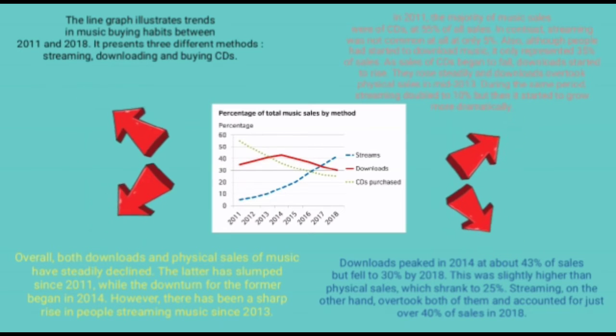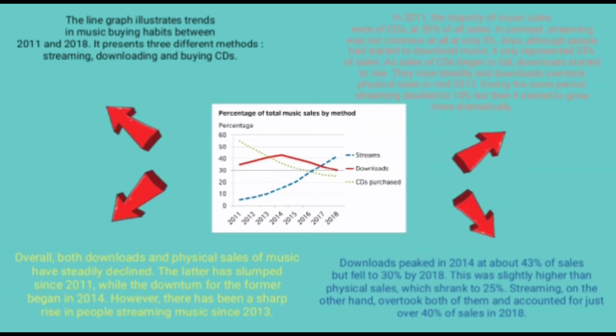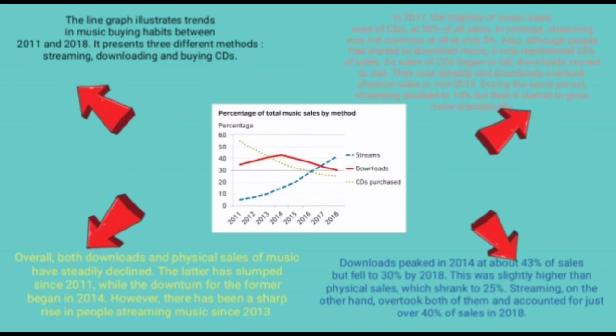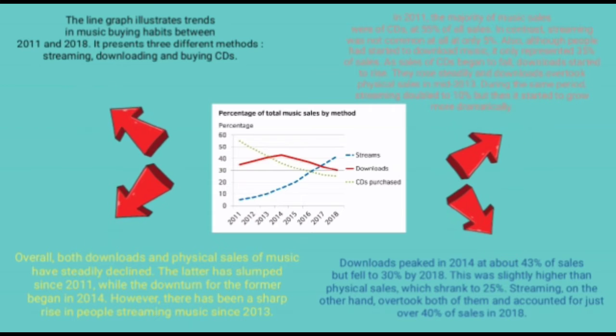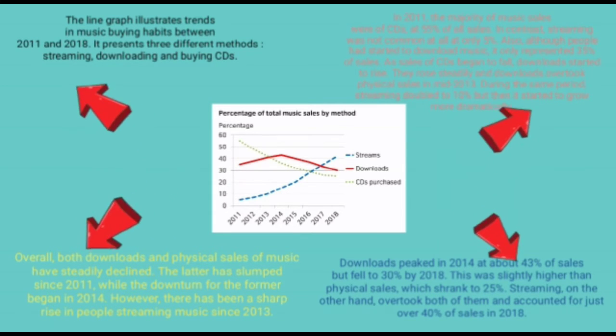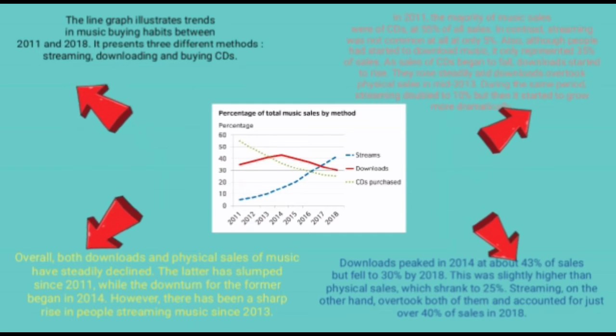In 2011, the majority of music sales were of CDs at 55% of all sales. In contrast, streaming wasn't common at all at only 5%. Also, although people had started to download music, it only represented 35% of sales. As sales of CDs began to fall, downloads started to rise.